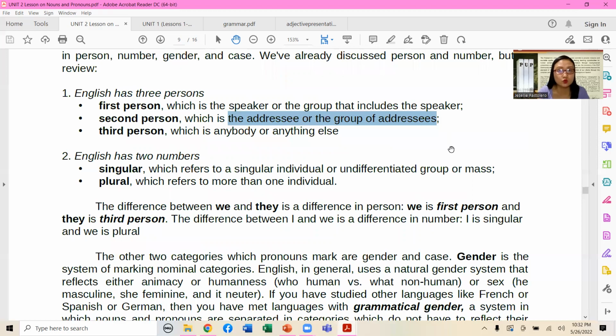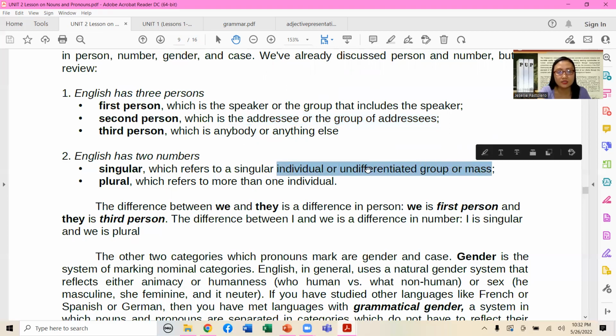English definitely has 2 numbers, okay? Singular and plural, no? Singular, individual or undifferentiated group or mass.